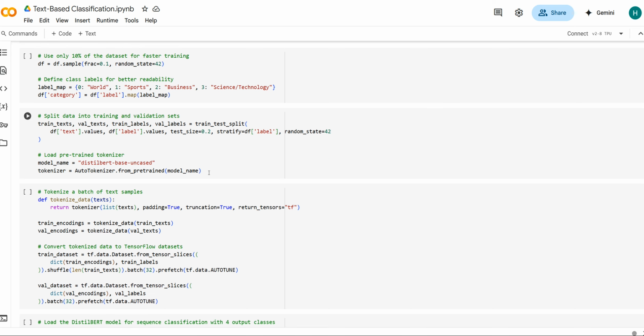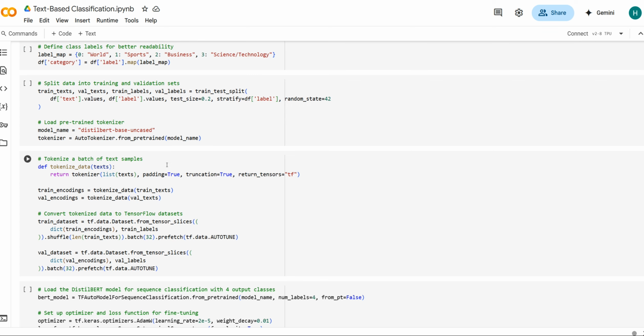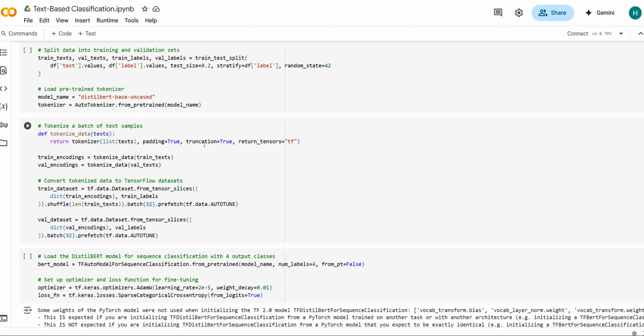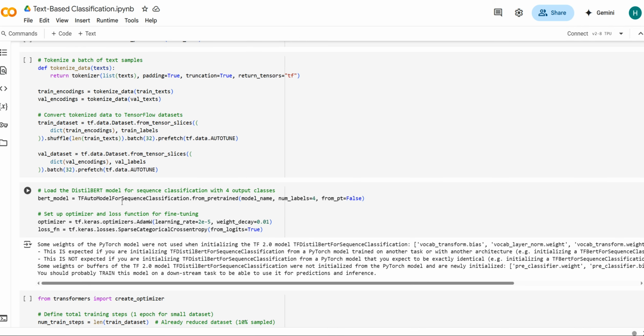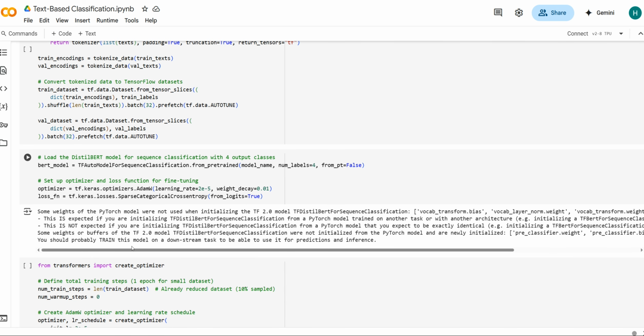Since we have limited resources, I actually used the free version of Colab. And then moving on, we can split the text and labels into training and validation sets using stratified sampling, for equal label distribution. And after that, we're going to load the tokenizer for DistilBERT, a smaller and faster version of BERT.